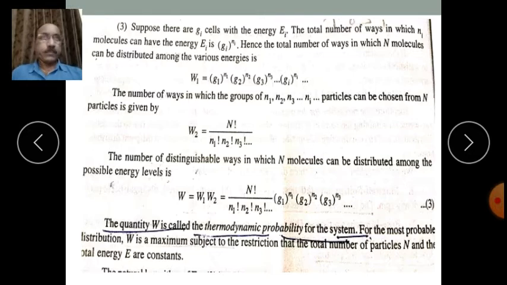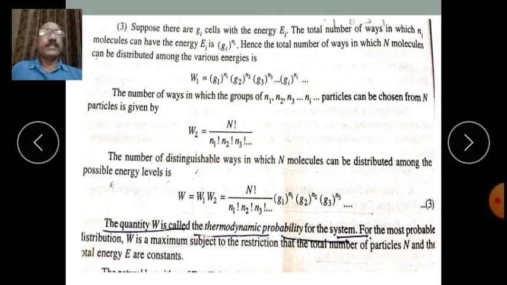The number of ways in which the groups of N1, N2, N3, and so on, Ni particles can be chosen from N particles is given by, so in how many number of ways we can choose N1 number of particles in the energy level E1, N2 number of particles in energy level E2. So the number of ways in which the groups of N1, N2, N3, and so on, Ni particles can be chosen from N particles is W2 is equal to N factorial divided by N1 factorial into N2 factorial into N3 factorial and so on.